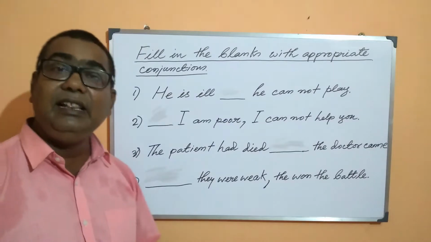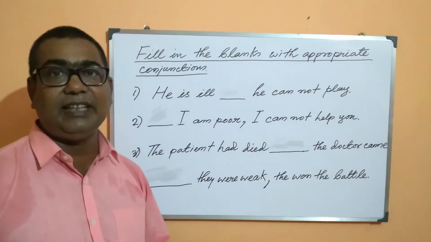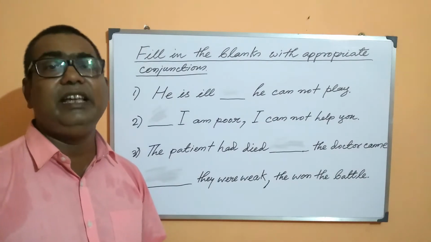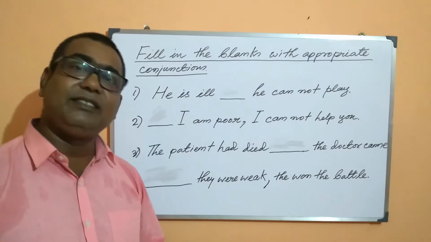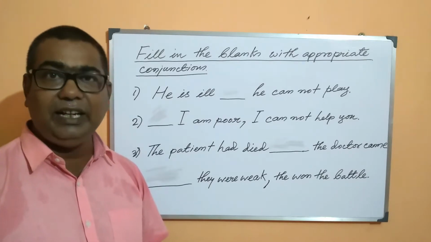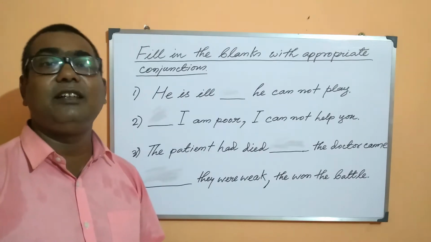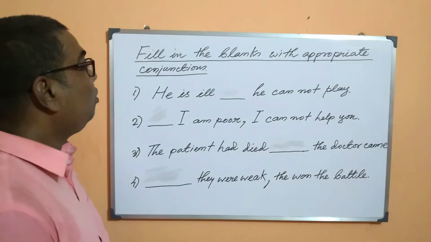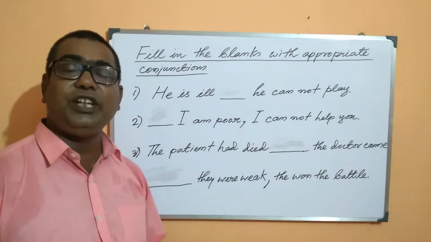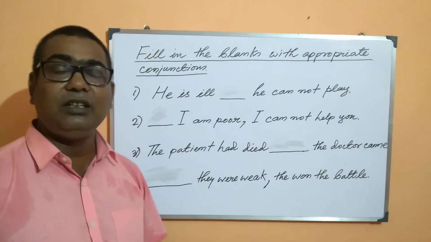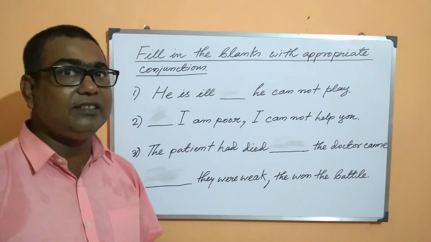Because of his illness. The reason is that he is ill. He must be suffering from some kind of illness, and that is the reason why he is unable to play. So what conjunction should we use here, students?